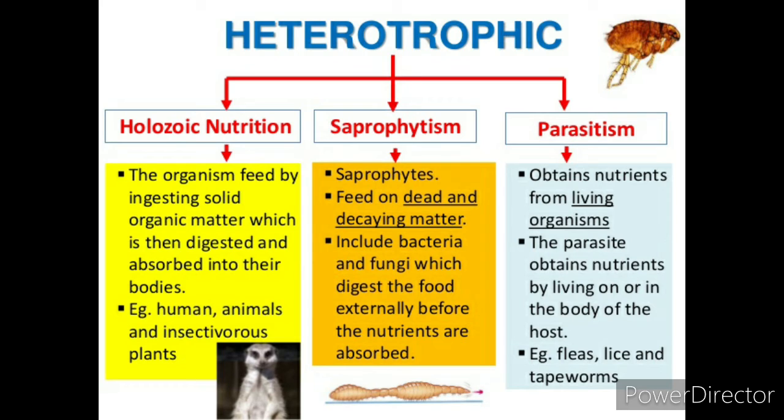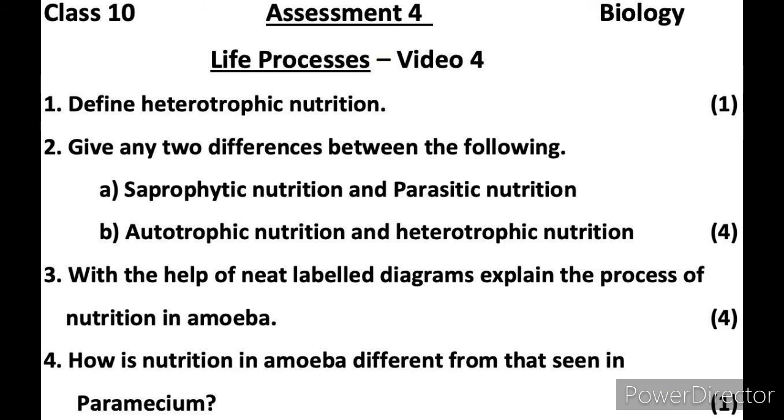Saprophytes feed on dead and decaying material, including bacteria and fungi, which digest the food externally before the nutrients are absorbed. Here the food is digested outside the body. Some organisms like mushroom and bread mold also come under saprophytic. Parasitic organisms depend on other organisms for food and nutrition, like fleas, leech, and tapeworm.